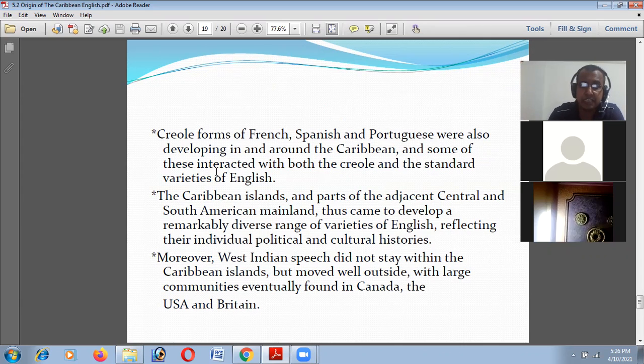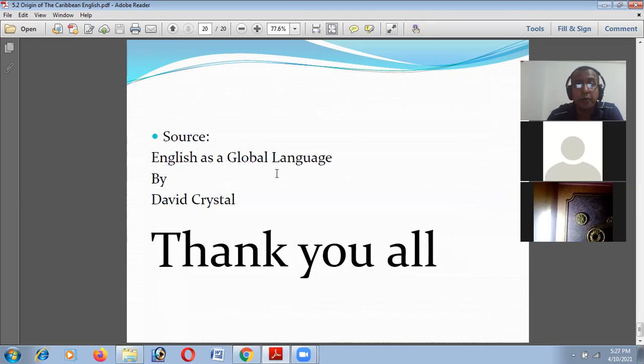And some of these interacted with both the Creole and the standard varieties of English. So we also notice some other Creole languages in this area, but English is more prominent. As the history suggests for the origin of Caribbean English, we see a very profitable business established by the Spanish voyagers, that is the sugar plantation project. And in this project, many African slaves were shipped and transported.